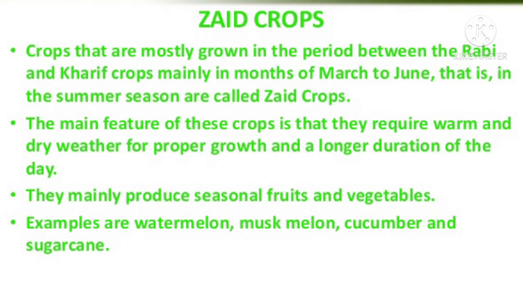The cropping of the Zaid starts after harvesting of Rabi crops, especially in March, and harvesting time is April-May. The main crops are watermelon, muskmelon, fodder crops, cucumber, vegetables, etc. And the source of moisture is irrigation through canals and tube wells. These crops can be irrigated.